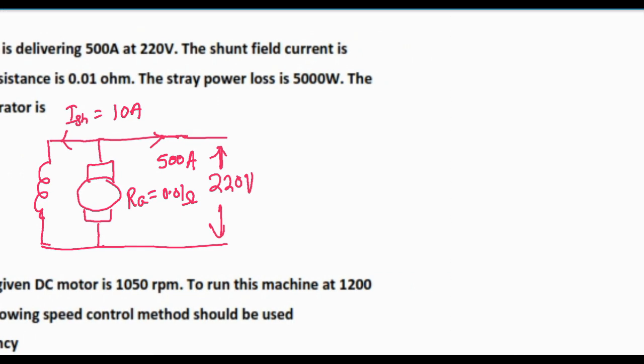Armature current here is dividing into two parts, ISH and IL. This one is IL. So IA will be IL plus ISH. Here this one is 500 ampere and this one is 10 ampere. So this will be 510 ampere.